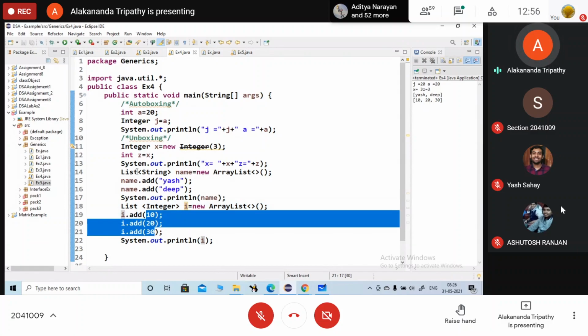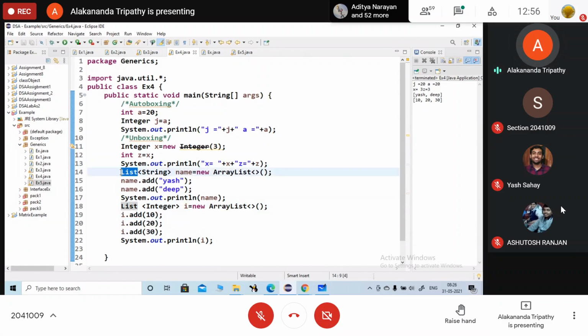So in general, what type is the list? List is of which type? Generic. In this list, what value was stored the first time? String value. What value was stored the second time? Integer value. So what type is this list? It is a generic type. Okay, so that is the advantage of using generics.